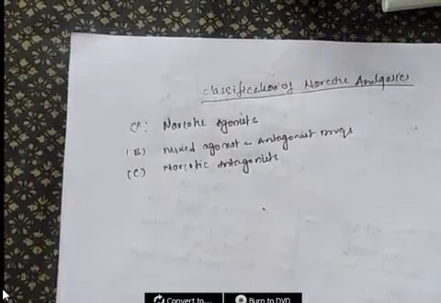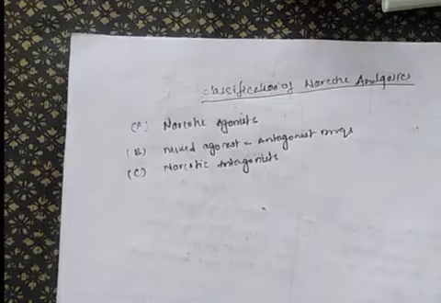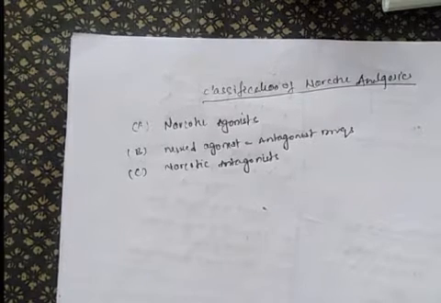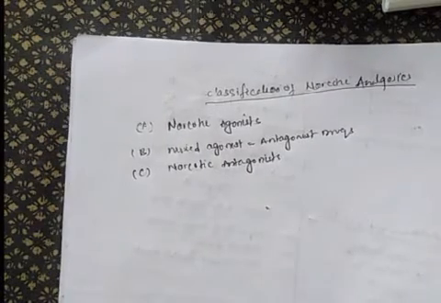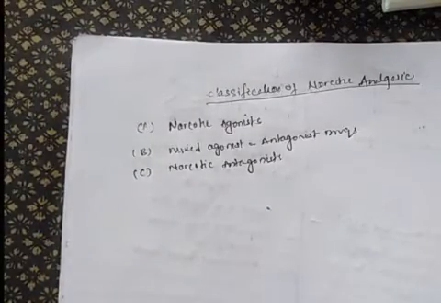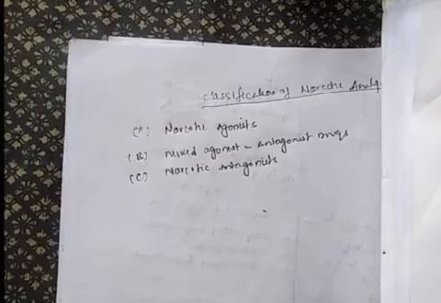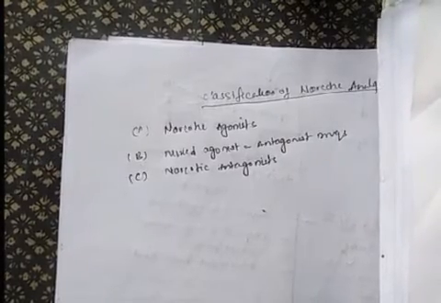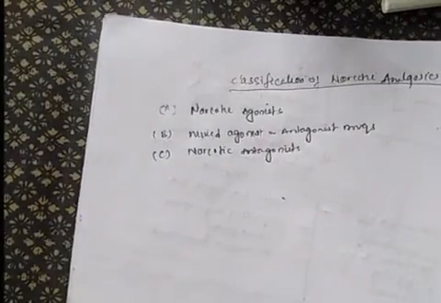These narcotic analgesics are majorly classified into three categories. The first category is the narcotic agonists, the second category is the mixed agonist antagonists, and the third category is the antagonists.